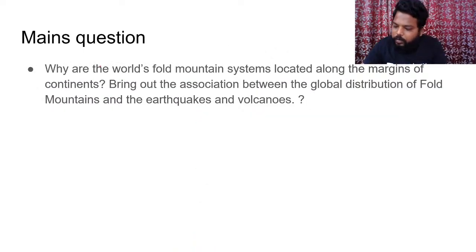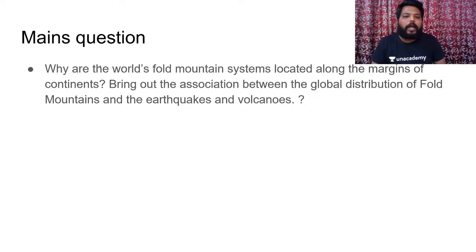So try to refer to this question once. Clear?